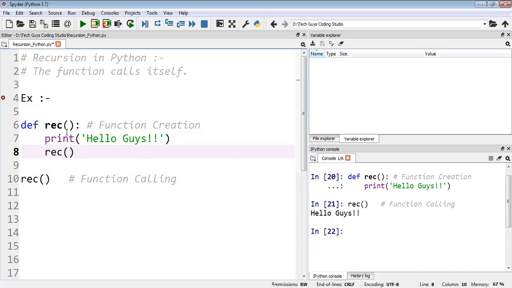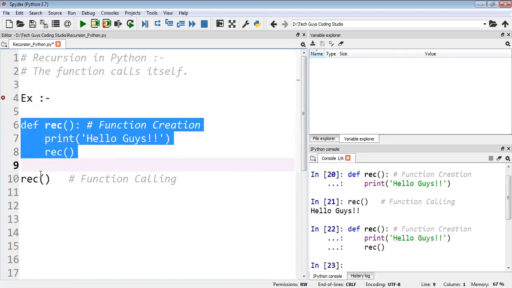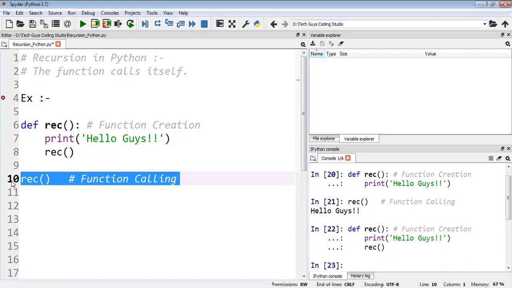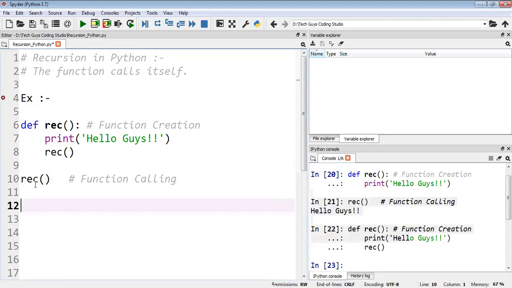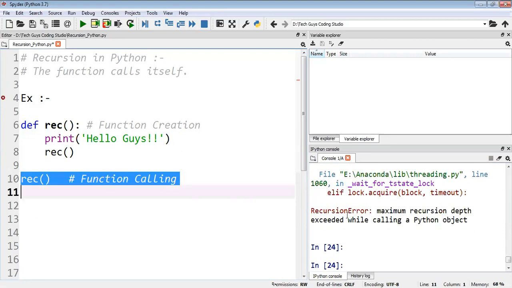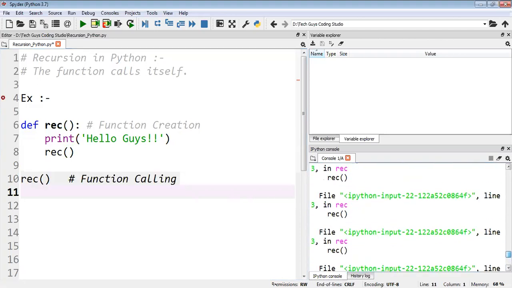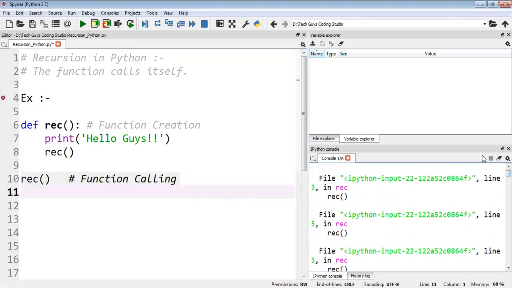First I will show you. I will execute this method, then I will call it. You see what's going on here. I'll show you in the console pane. You can see it will be showing like this.